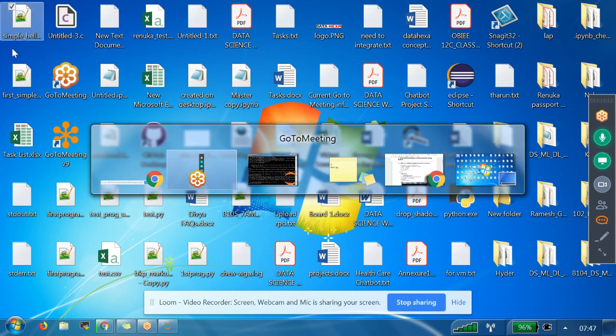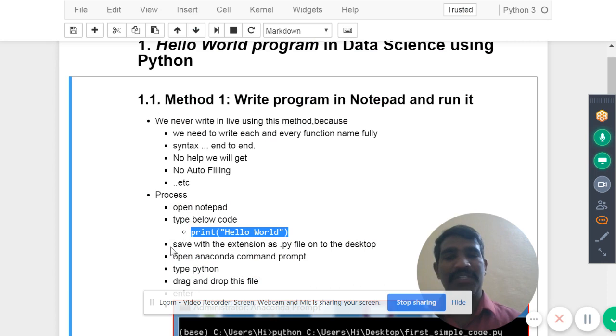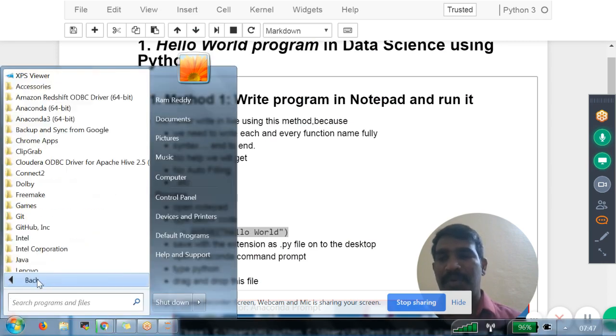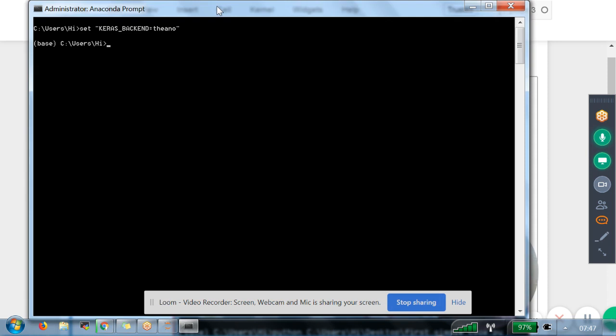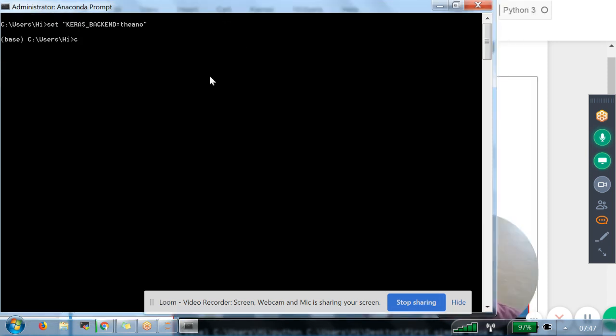Let us go and see the next step. We saved this one. Next is to open Anaconda command prompt. How to open that? If you go to start, all programs, just now you installed Anaconda 3. There we can see the Anaconda command prompt. Windows command prompt is different, Anaconda command prompt is different. So we are going to the Anaconda command prompt. This is the Anaconda command prompt you are seeing.